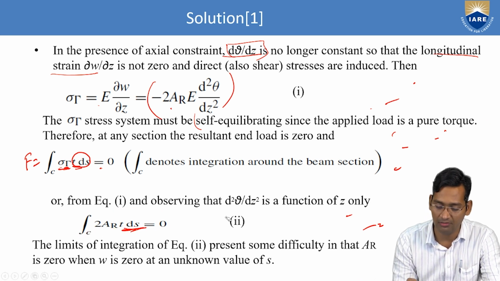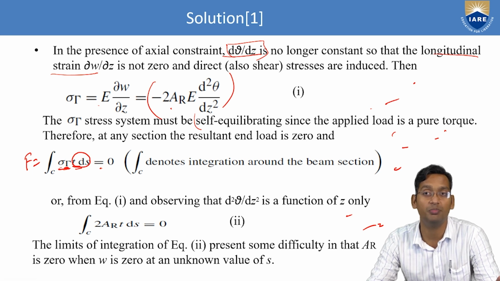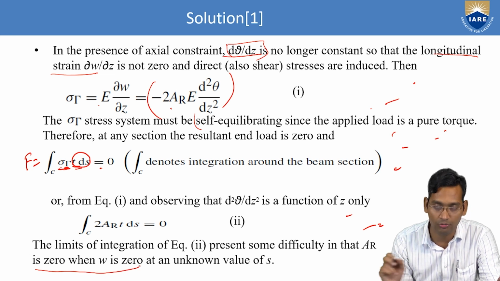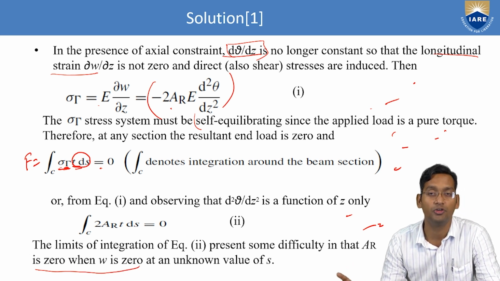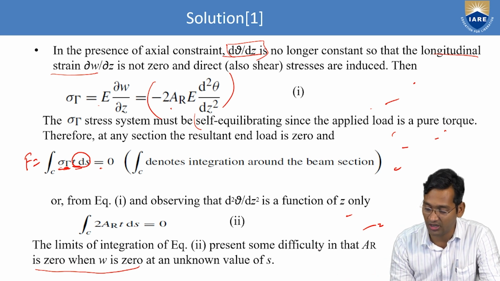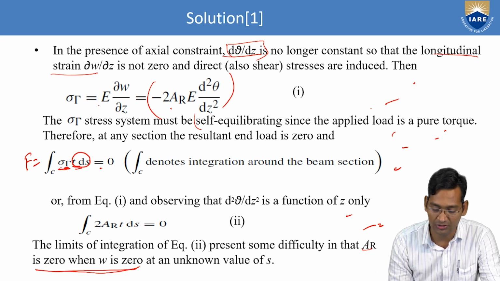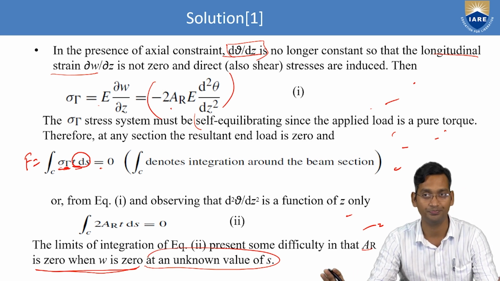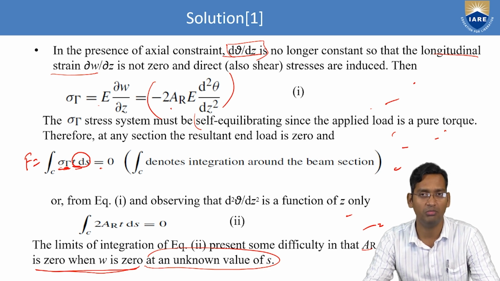So now we have 2AR TDS equals 0. The limit of integration of equation 2 represents some difficulties in that AR is 0 when W is 0. Earlier also we discussed that taking the limit here is difficult. So what do we take as the limit? AR is 0 when W is 0. So when warping is 0, AR will be 0 at an unknown value of s, whatever the value of s is.